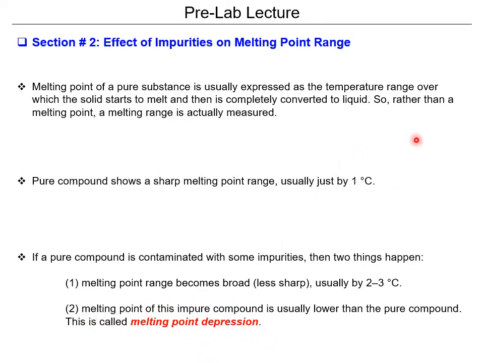So again, the range of the pure compound is usually quite small, right? Usually 1 degree Celsius. But once we mix that compound with other things, whichever other things, the melting point usually gets lowered, and that's what we call the melting point depression. Compounds definitely have different constants for it, and we'll see how these affect things further.